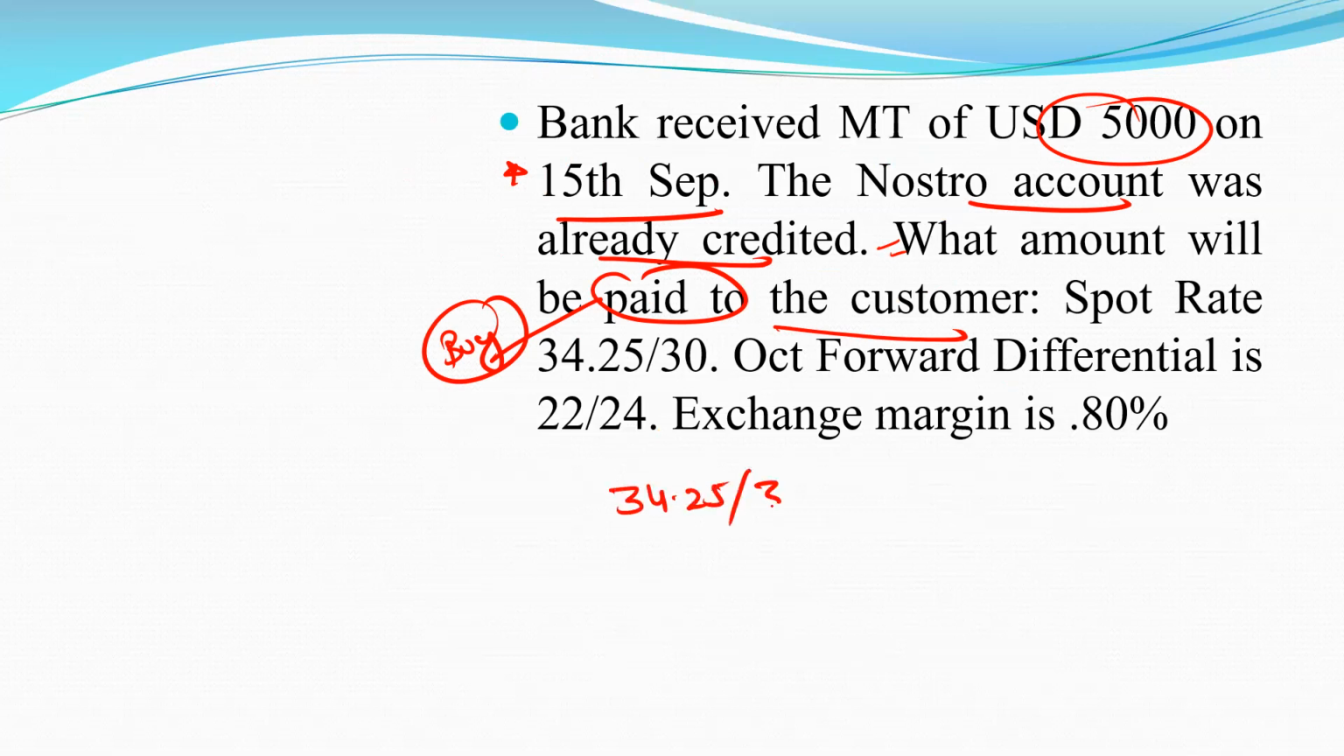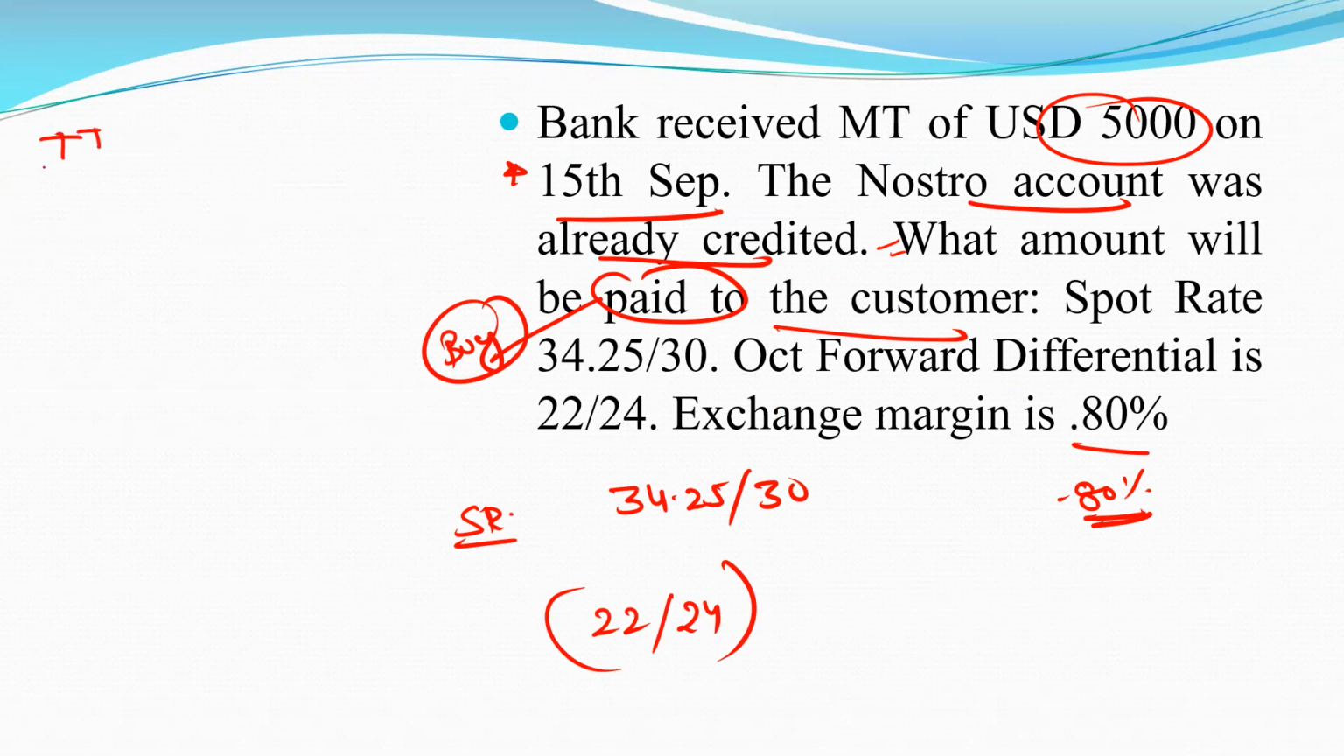The spot rate here is 34.25 hyphen 30. And the forward differential is 22 to 24. The exchange margin is equal to 0.80%. So first of all, how to calculate the TT amount to be paid? There is some margin to be deducted, and after that the customer will get a lower amount. The customer is buying the money, so we take up the buying rate, the bid rate.